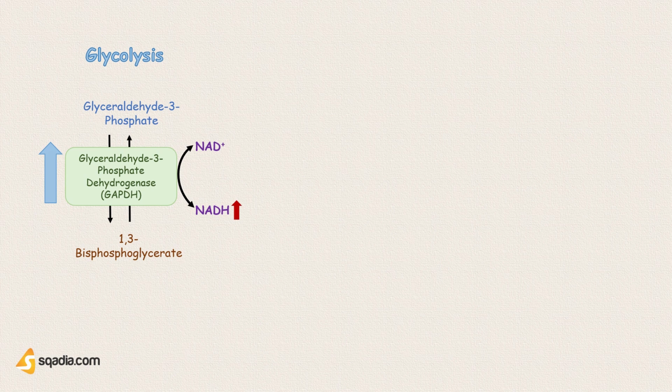However, in case we have too high an amount of NADH, this can cause the reaction to go in the opposite direction, leading to an increase in glyceraldehyde 3-phosphate. So this can affect the glycolysis pathway at this step, and this ultimately reduces glycolysis.